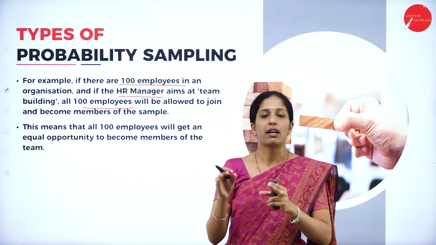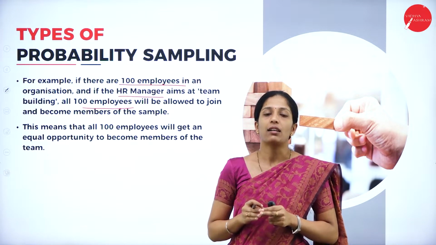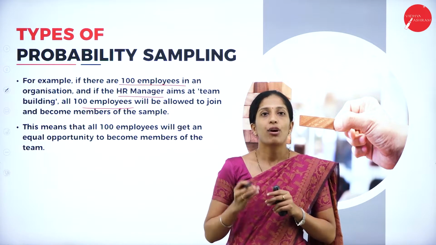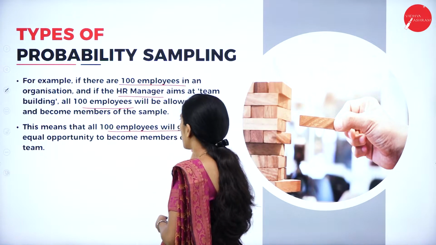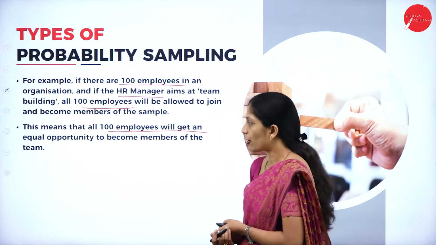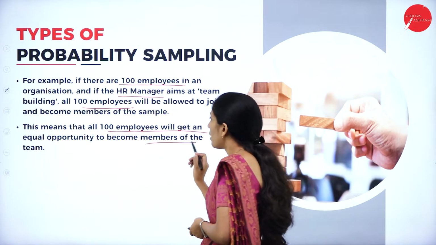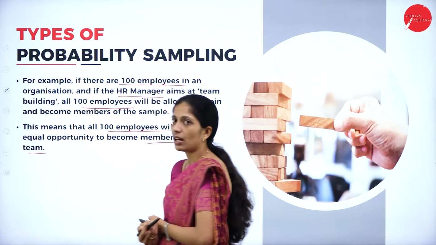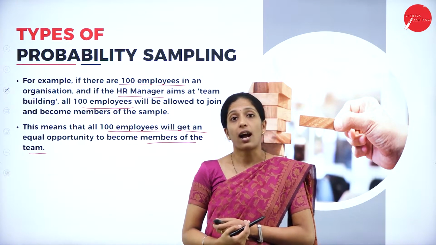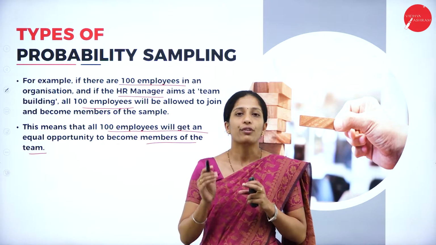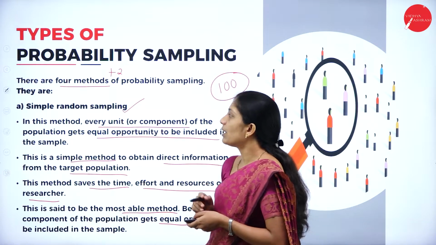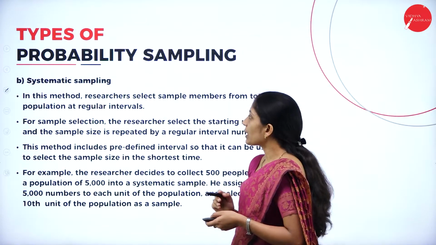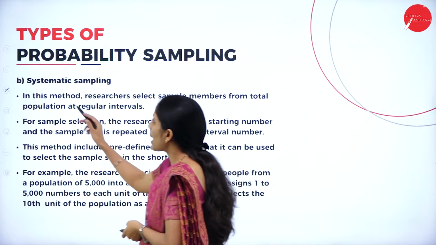So all the 100 members have to come together in order to build a strong team. This means that all the 100 employees will get an equal opportunity to become the members of the team. Now here all the 100 employees are actively involved in order to achieve their aim. That is known as what? Simple random sampling.